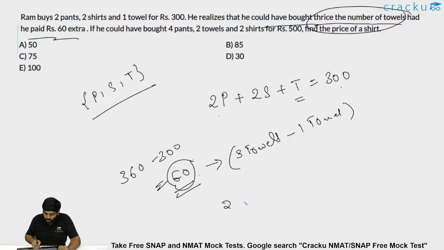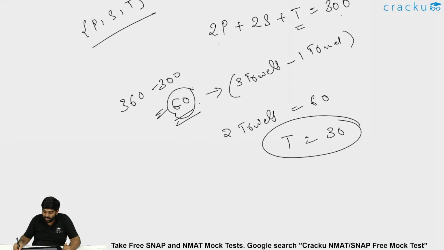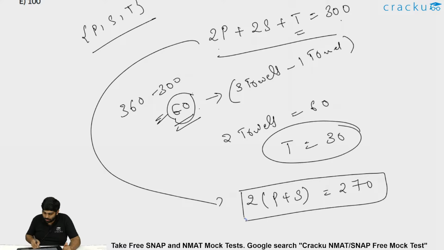So 2 towels price is said to be equal to 60 rupees. So each towel price is nothing but 30 rupees, as per the statement given. So we can write this equation as 2p plus 2s, that is 2 into p plus s, is equal to 300 minus 30, which is 270.